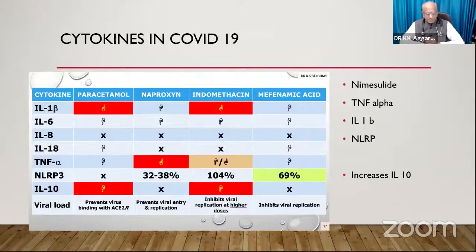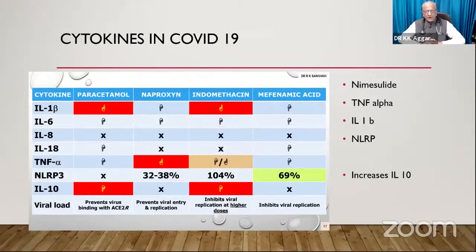Now see here that IL-10 is reduced by paracetamol and indomethacin. IL-10 you can say is like HDL cholesterol, IL-1 beta you can say is like LDL cholesterol. This is how you can remember. So IL-10 is increased by nimesulide.